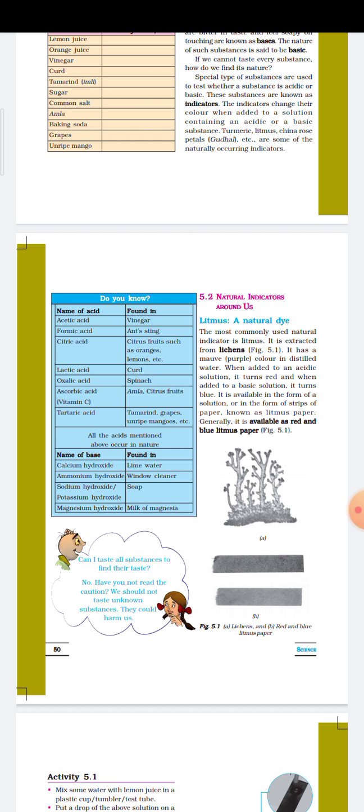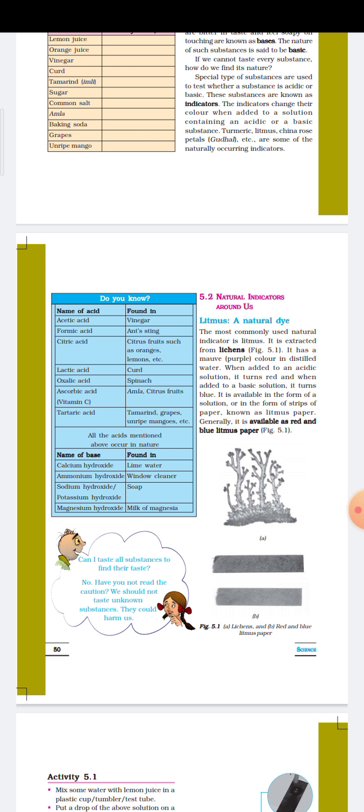It is found in ants' sting. When an ant bites, it is very painful. Why is it painful? Because it releases or secretes formic acid into our body when it bites us. Then citric acid. It is present in citrus fruits such as oranges, lemon, etc. Lactic acid, this one is very common, it is present in curd.